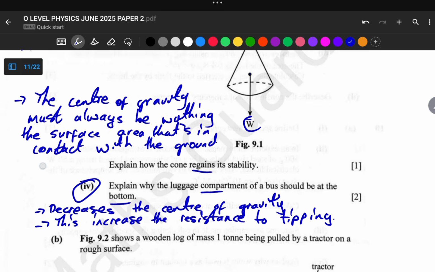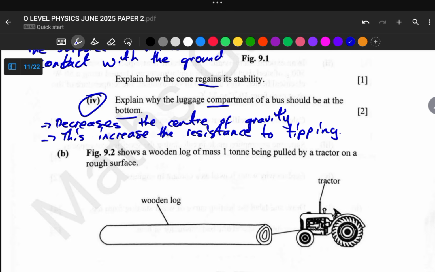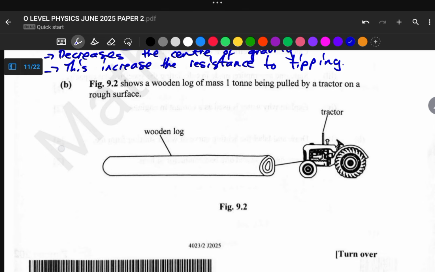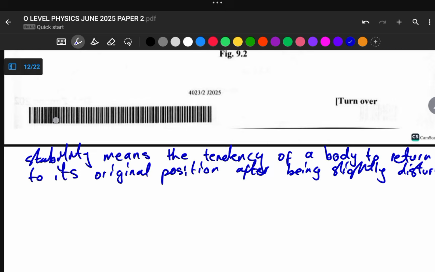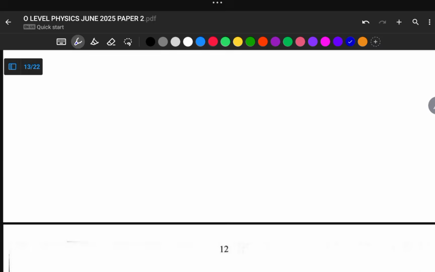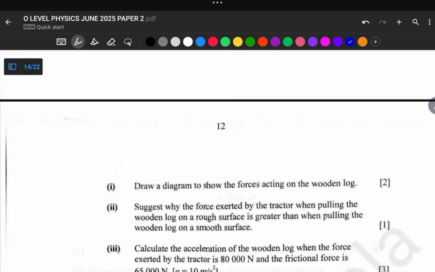Okay, and let us move on to the next part of our question, part B, which says Fig 9.2 shows a wooden log of mass 1 ton being pulled by a tractor on a rough surface. So here is our wooden log and here is our tractor. So in the first question, we are required to draw a diagram to show the forces that are acting on the block.